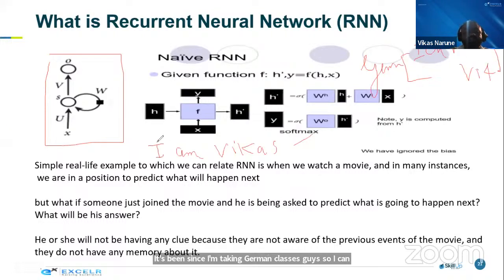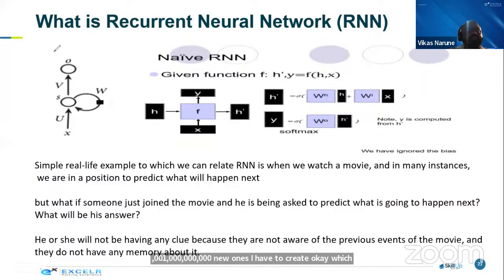Now try to understand what is happening here. I have to pass this kind of entire sentences to my model. And if I pass this to a normal artificial neural network, not possible. I would have to create that many, 1,000, 10,000, 100,000, 1 billion neurons, which becomes a very, very large architecture. For that purpose, guys, they have created a special architecture which is called a recurrent neural network.